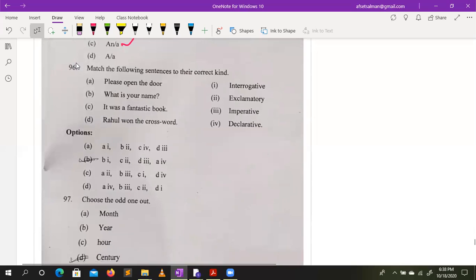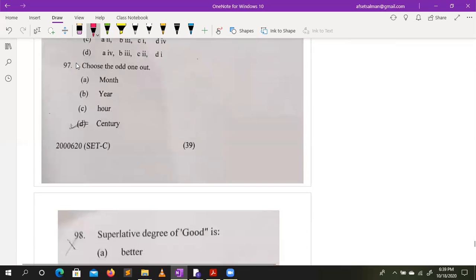Please match the following. So you will see, please open the door. So A will go ahead with declarative sentence. Then B, what is your name, is interrogative. So here is the option of B is correct one. Choose the odd one out. Month is related with the 31 days. Year is related with the 12 months, and century is related with years, but there is no relation of hour. So for 97, the answer would be hours.